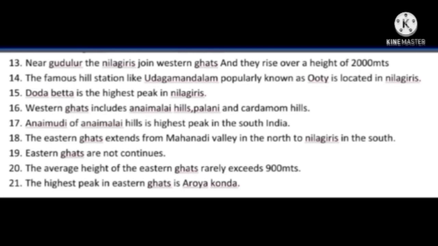The Eastern Ghats extend from Mahanadi Valley in the north to Nilgiris in the south. Eastern Ghats are not continuous. The average height of the Eastern Ghats rarely exceeds 900 meters. The highest peak in the Eastern Ghats is Arma Konda.